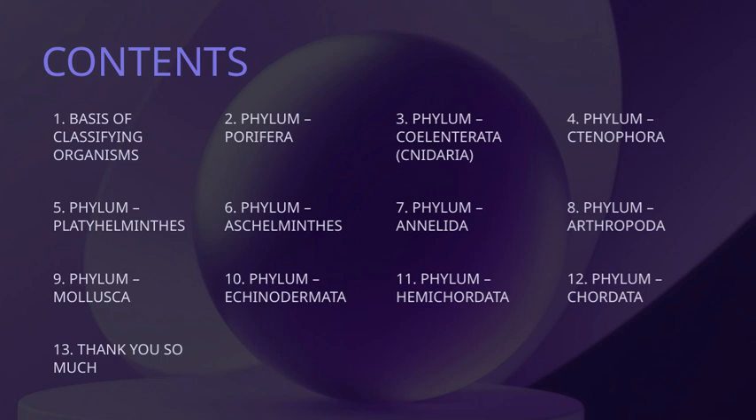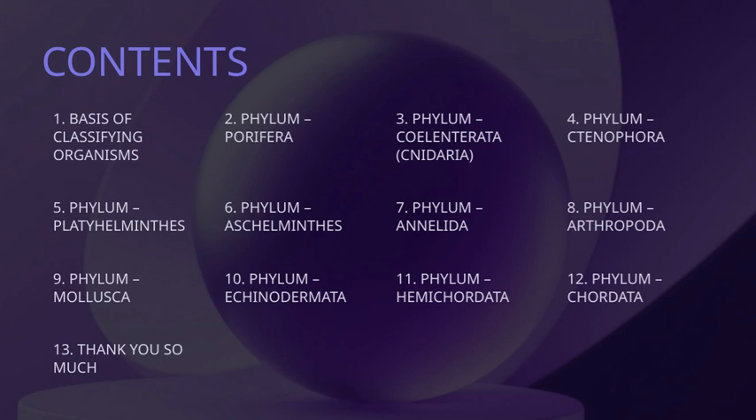Then, phylum Echinodermata, which includes starfish and sea urchins, marine animals with radial symmetry and a unique water vascular system. Next is phylum Ctenophora, commonly known as comb jellies, which are transparent and move using cilia arranged in rows. Phylum Arthropoda is the largest and most diverse, including insects, spiders, and crustaceans, characterized by their exoskeleton and jointed limbs. And finally, phylum Chordata, which includes all animals with a notochord at some stage, like fish, birds, mammals, and reptiles.